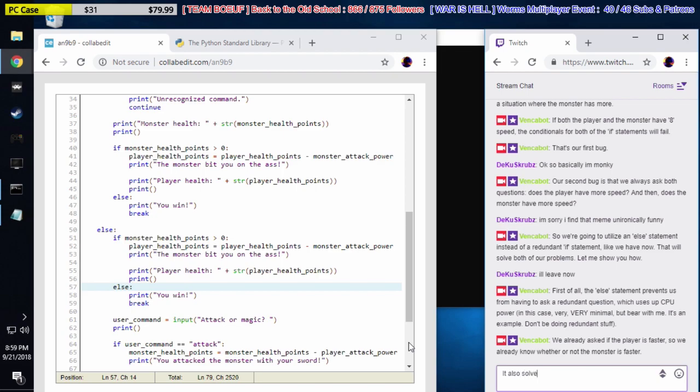It also solves our problem of how to deal with the player and the monster having the exact same speed.